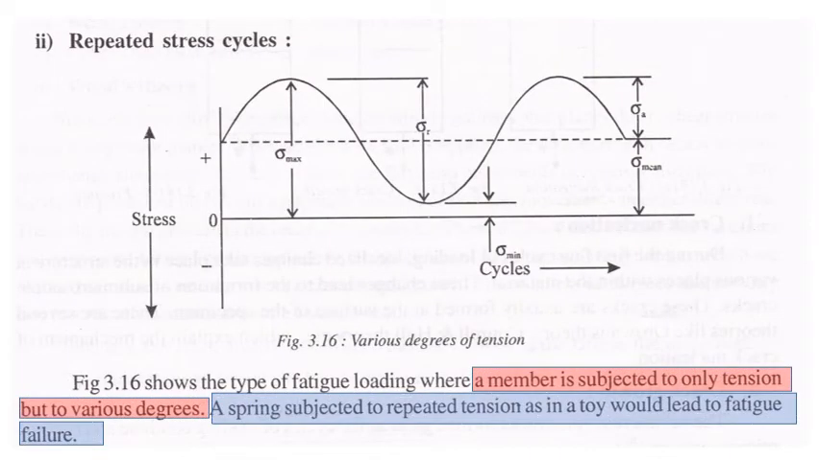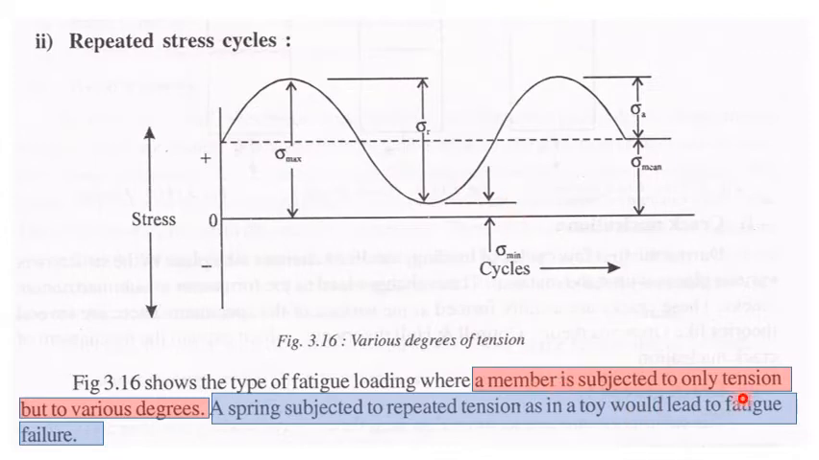Okay, so next is the repeated cycle. Repeated means that if I have a 10, everything will be on the plus side only, and the maximum value will go up to that. So you can see here, we have a sigma max, and sigma minimum will be above the baseline itself. The sigma mean is the median value of the two, and amplitude is the maximum value which can occur above the mean line. And the range again is sigma max and sigma minimum.